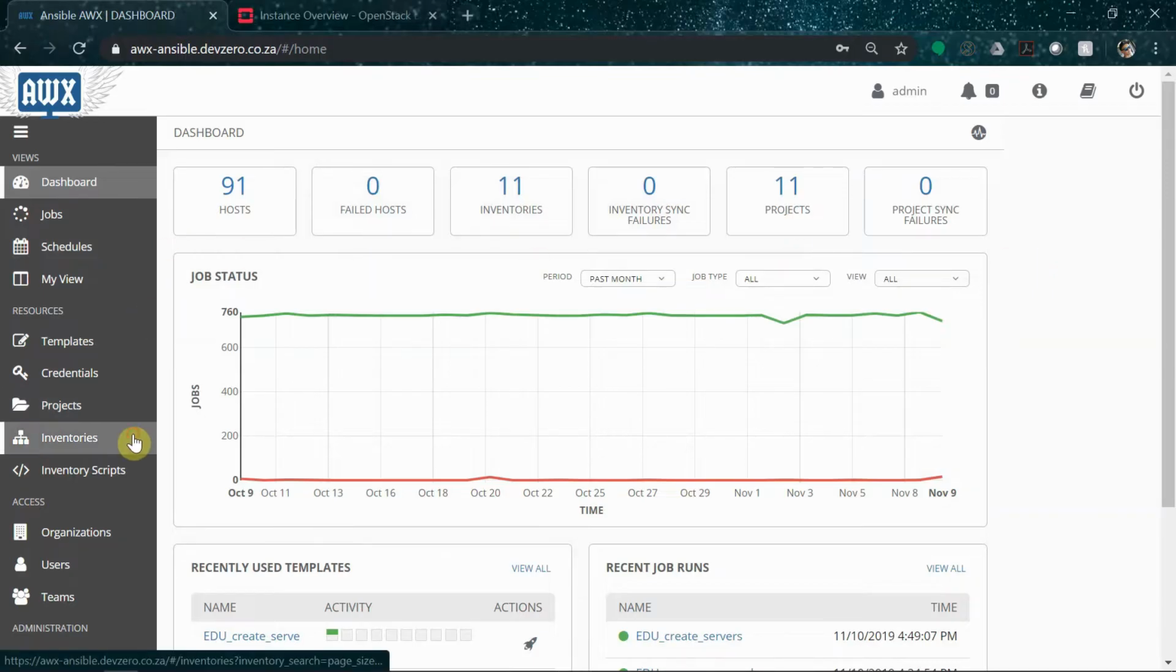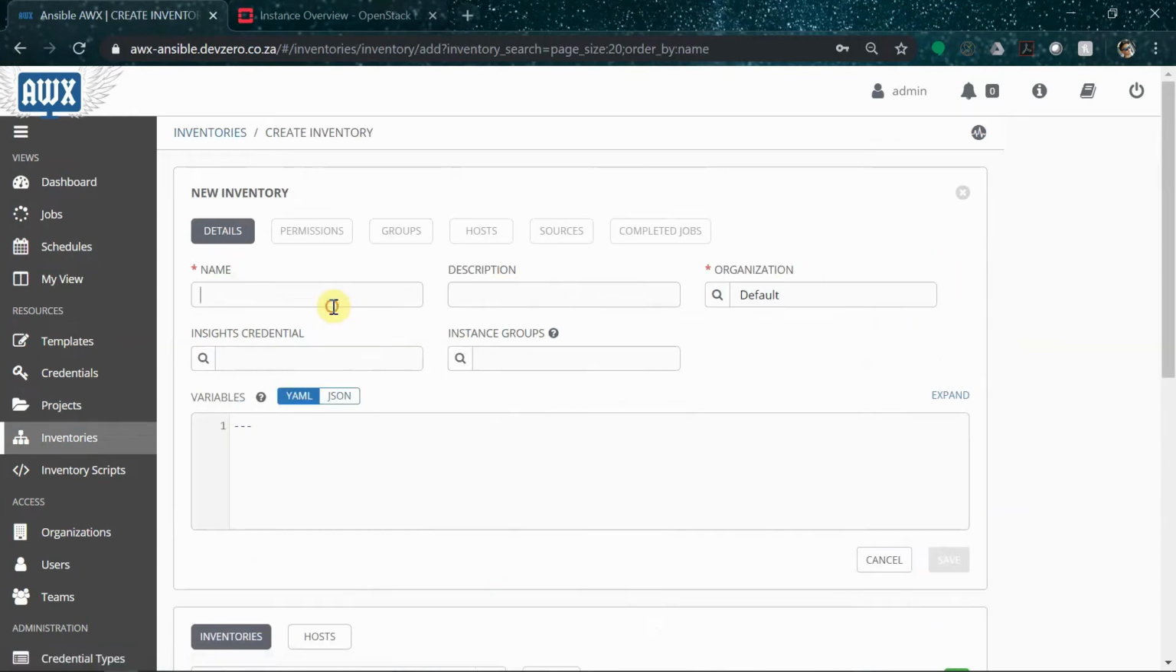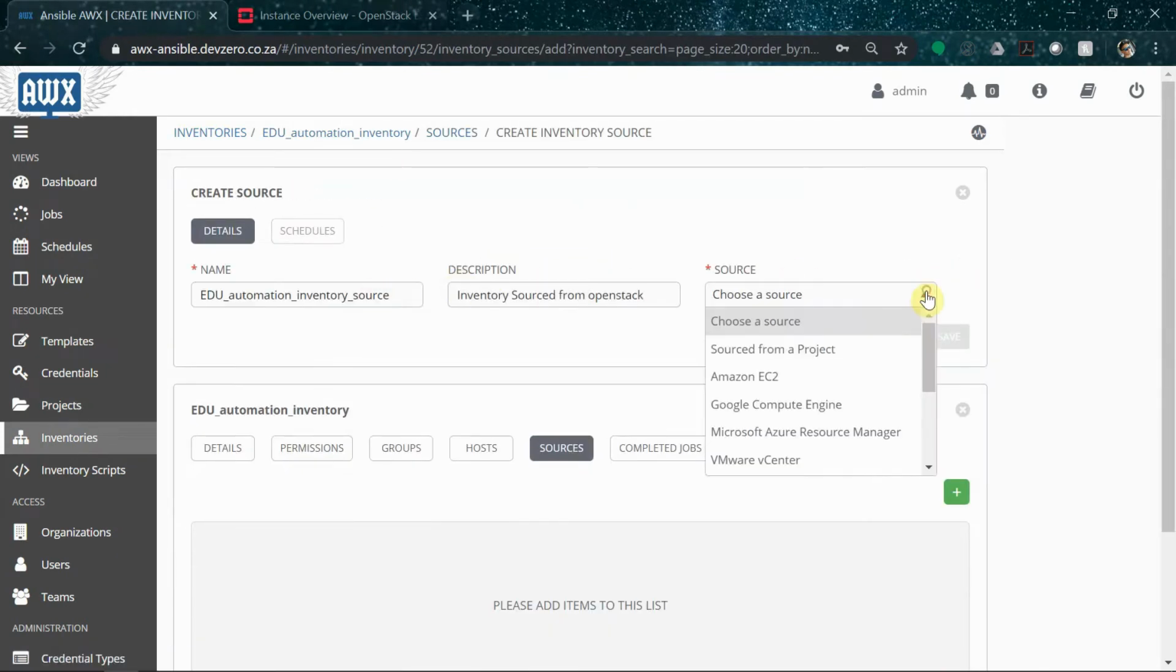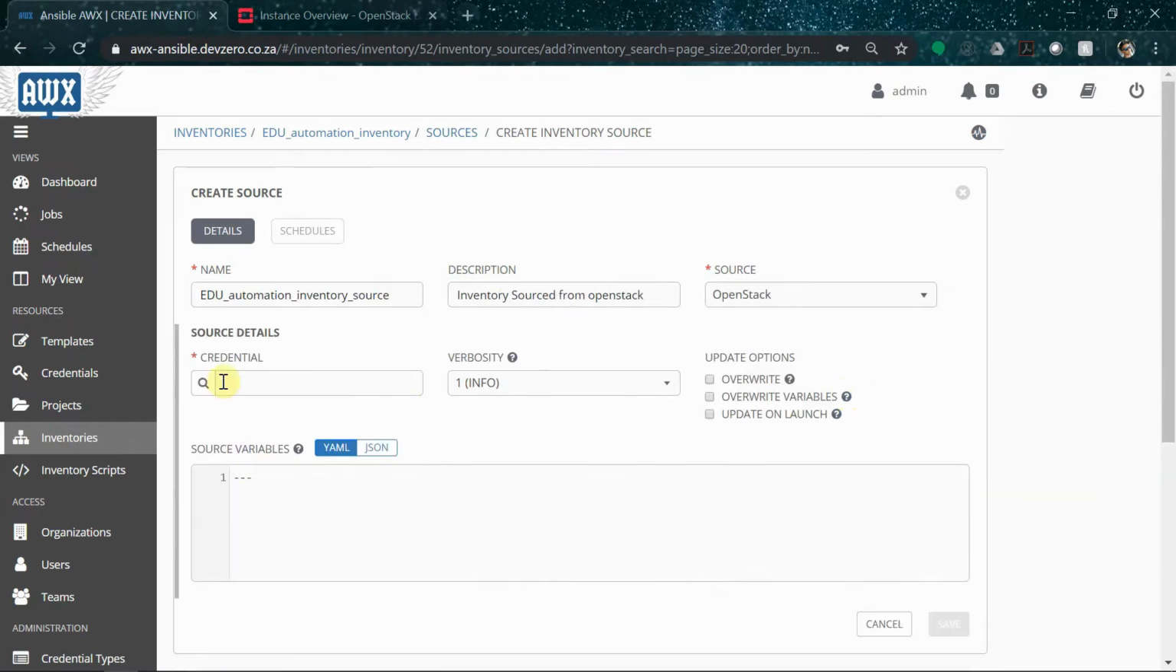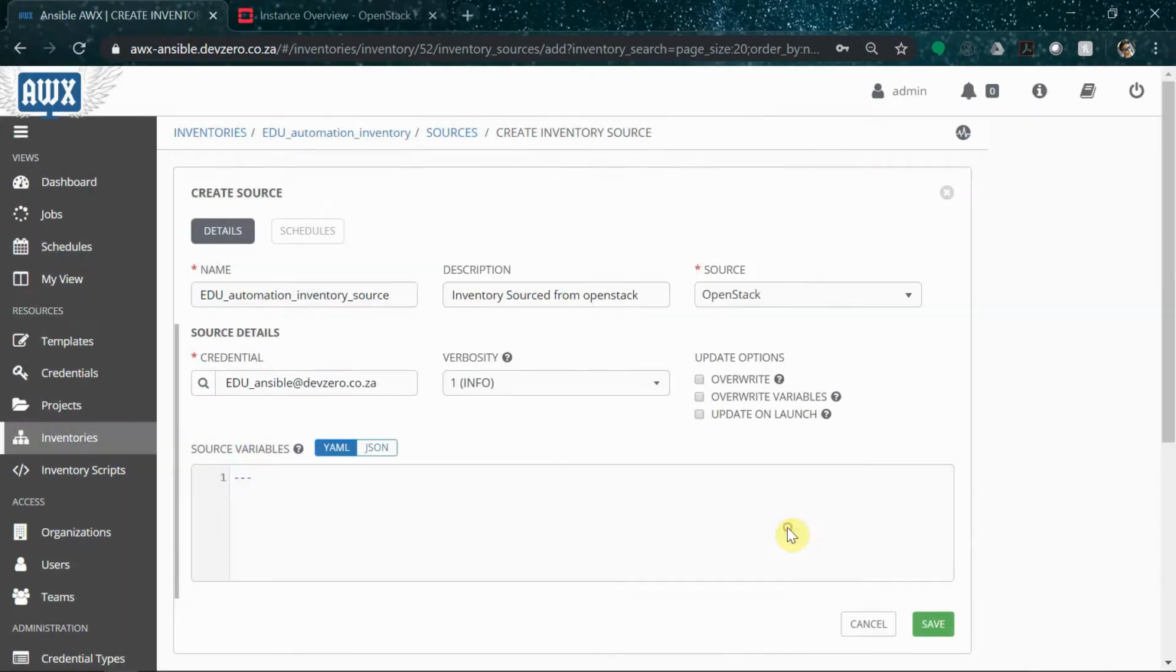So to do this, we'll create a new inventory, give it a name and a description, and then add the source. In this case, the source is OpenStack, and we'll use the same credentials that we used to build the servers. So, quick tip that I picked up along the way: by default, AWX will use the public IP address of the instance and the instance unique ID in the inventory. By adding these two extra variables to the inventory source, we can make sure that the inventory uses the internal IP address, which is what I want to do, and then use the human readable friendly name of the instance.